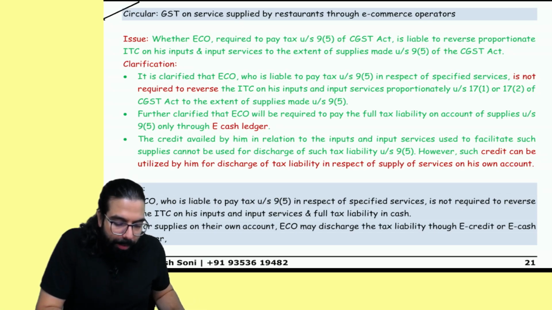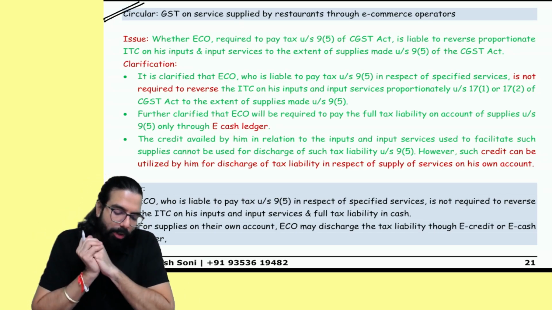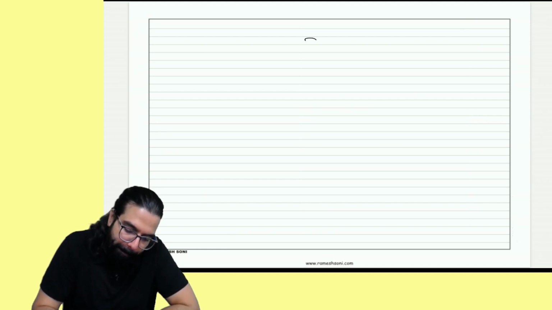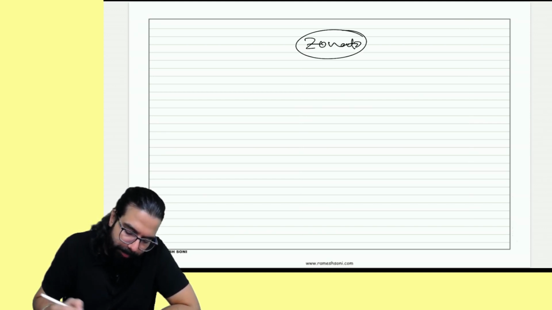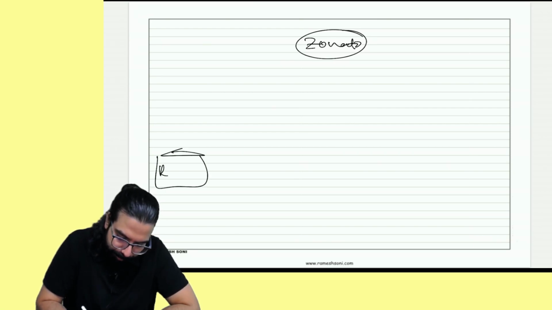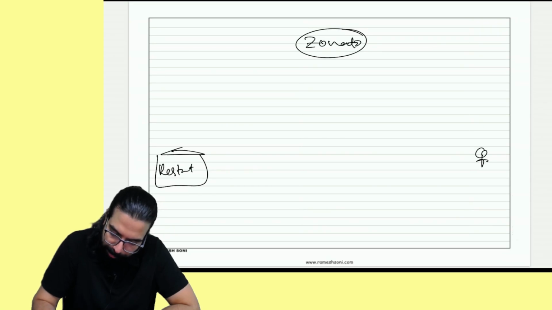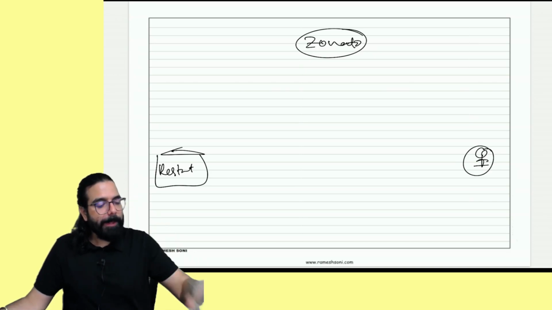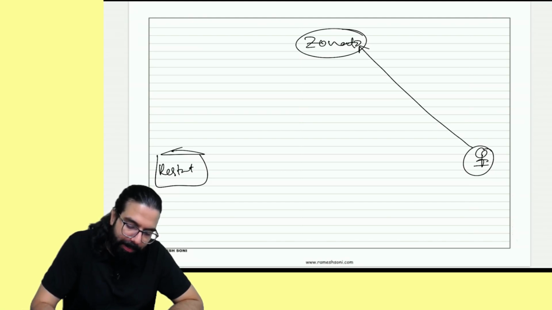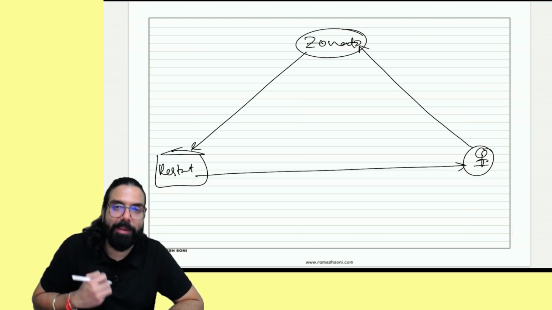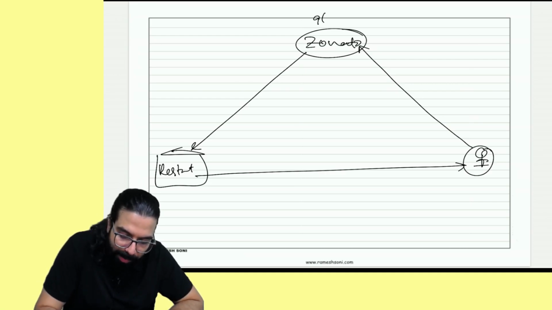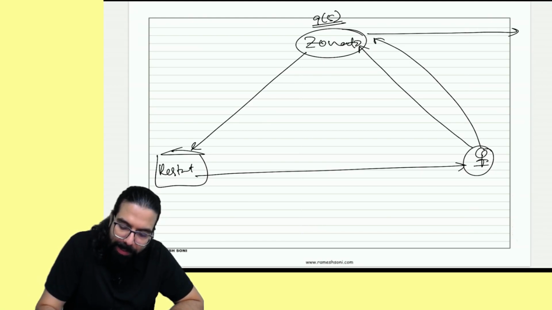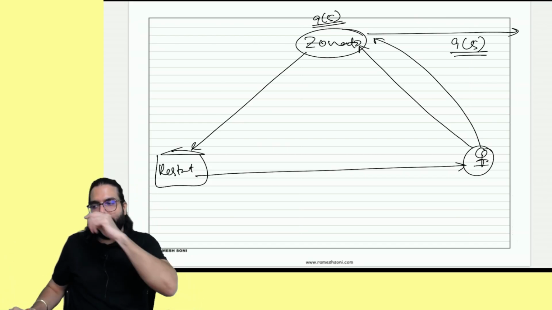Now here, I hope you guys remember, in case of an e-commerce operator, for example, Zomato. This is the restaurant, and this is the customer. Okay. The customer places the order, it comes over here, and the restaurant supplies the service. On this restaurant service, section 95 told us that always Zomato, or whoever is the e-commerce operator, will collect the GST and pay the GST under section 95. Please tell me, do you guys remember this?